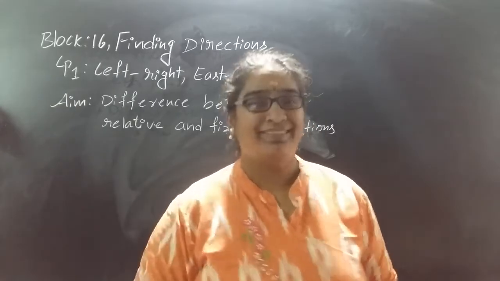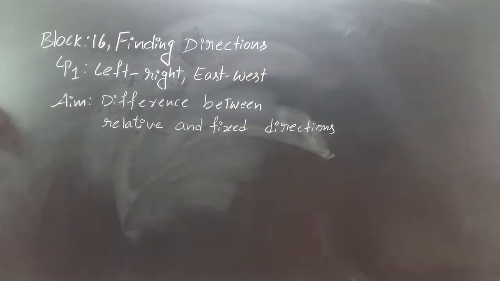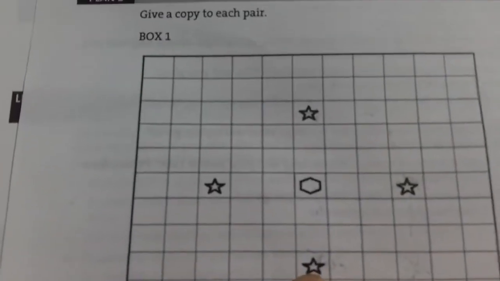Shall we move? Okay children, this is the activity we are going to do. Here what you can see, yes, there are 4 stars and here we have one box, right? So for example, imagine that you are standing here, near this star.